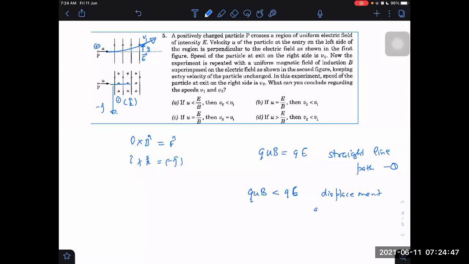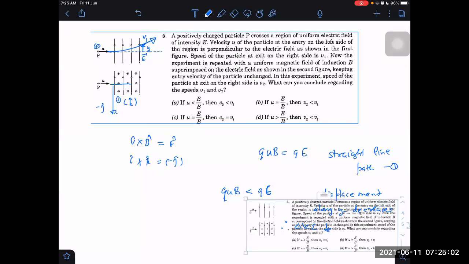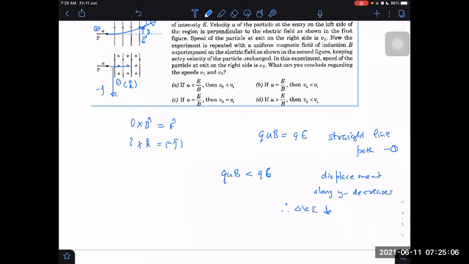Displacement along y decreases, then change in kinetic energy also decreases. So velocity will also be less. Therefore, V2 will be less than V1.